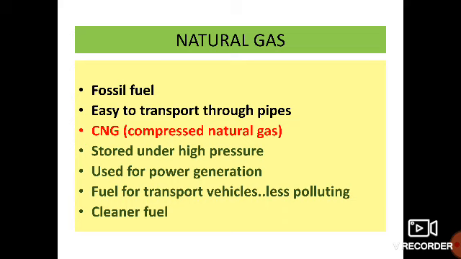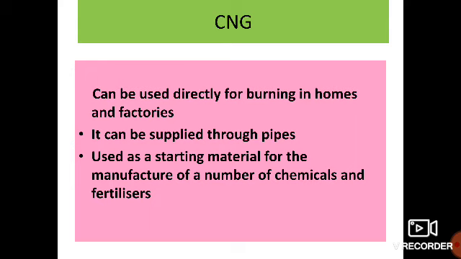Name one cleaner fuel. What will you write? Yes, CNG or compressed natural gas. CNG can be used directly for burning in homes and factories. It can be supplied through pipes and is used as a starting material for the manufacture of a number of chemicals and fertilizers.